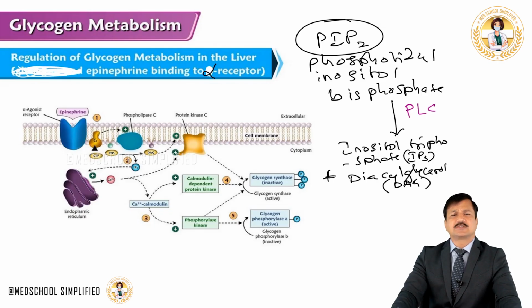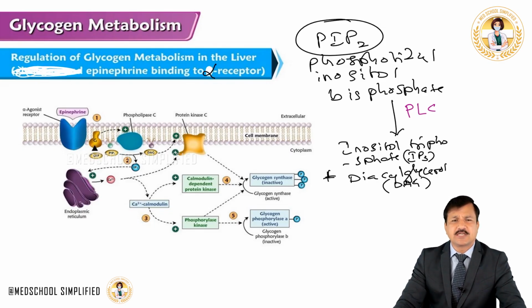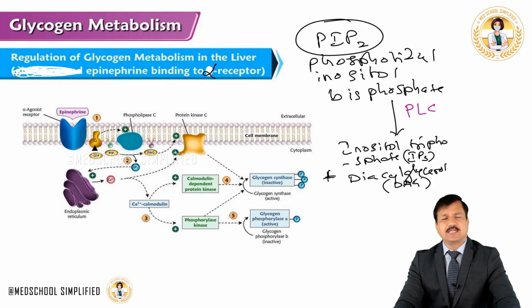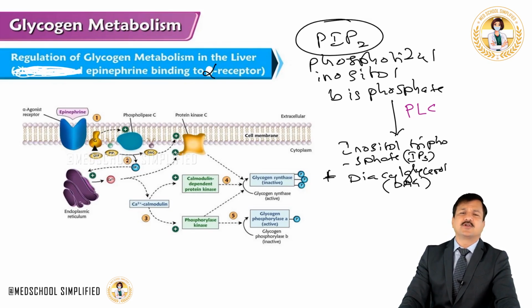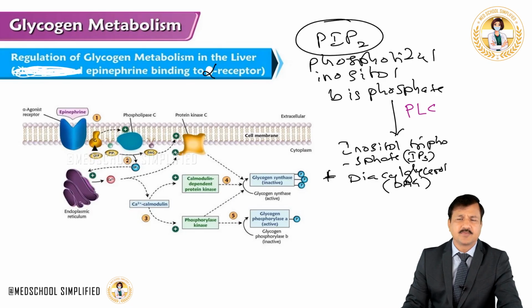And also since glycogen phosphorylase kinase is activated, it is going to phosphorylate glycogen phosphorylase enzyme, thereby keeping it active. So even the protein kinase C, which is being activated on the other side by diacylglycerol, is going to keep glycogen synthase inactive and glycogen phosphorylase active.